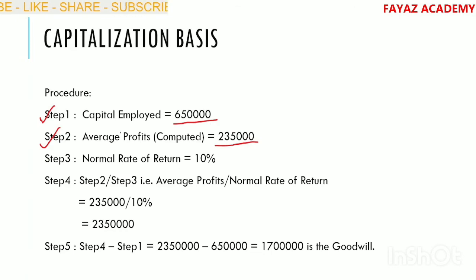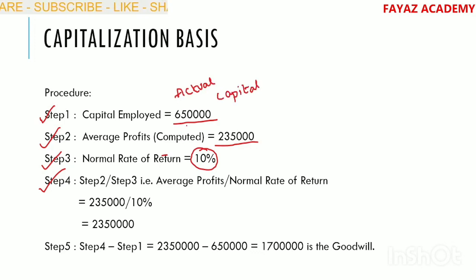Next, step number 3, normal rate of return, already given 10%. Next, step number 4 is step number 2 divided by step number 3. I have already discussed this. This is the actual capital employed. Next, we have to find out normal capital.